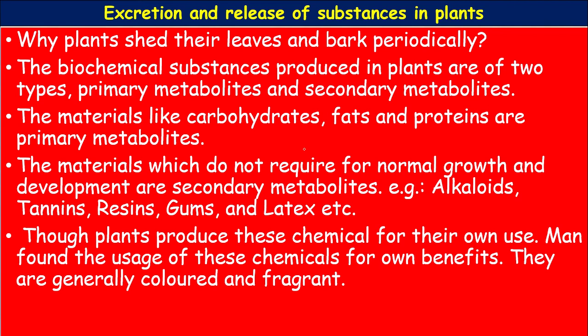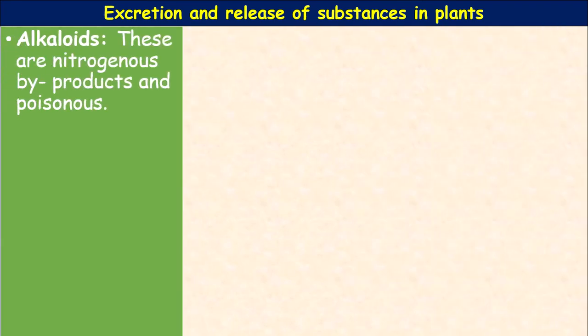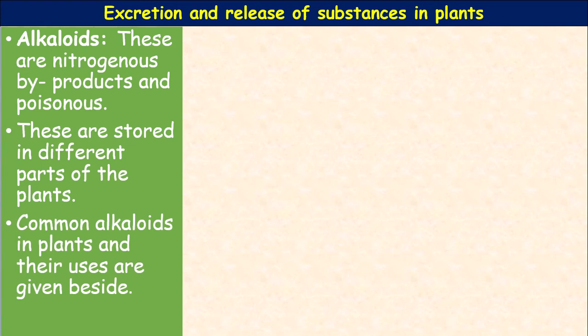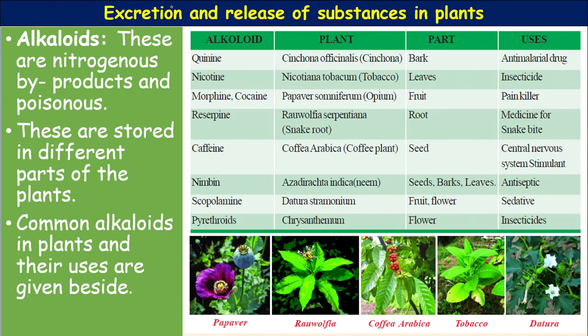Okay, let us proceed. Excretion and release of substances in plants. Here the secondary metabolites, alkaloids. What are alkaloids? Alkaloids are nitrogenous byproducts. They are poisonous and some of them are of medicinal use. These are stored in different parts of the plants like bark, leaf, root, stem. The common alkaloids in plants and their uses are given beside you, see here.